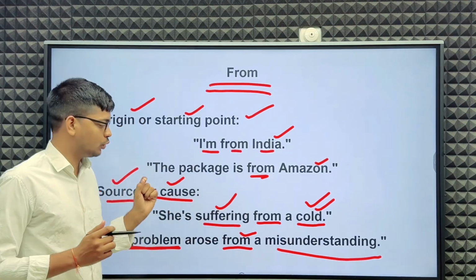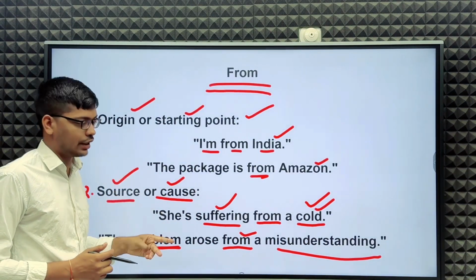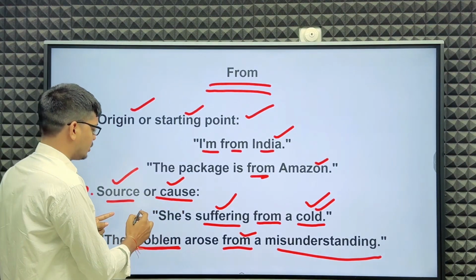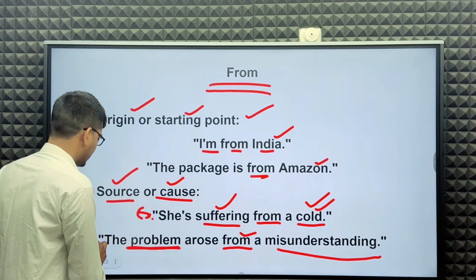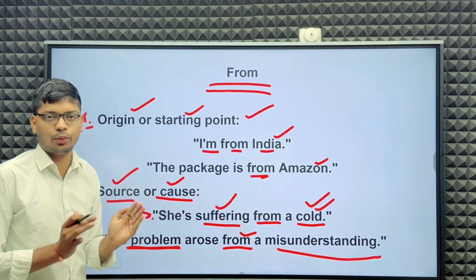So we have to use from before a source or cause. You can understand, this is the first example and this is the second example.